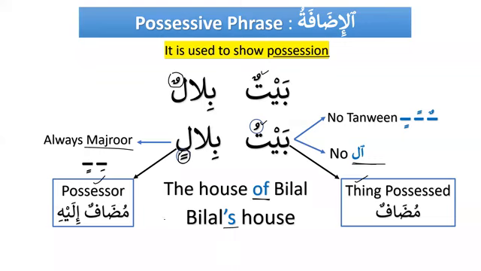Baytun is called mudaf and Bilalin is called mudaf ilayhi. But the complete construction is called al-idafa, or we call that a possessive phrase. And this is our phrase number 2.